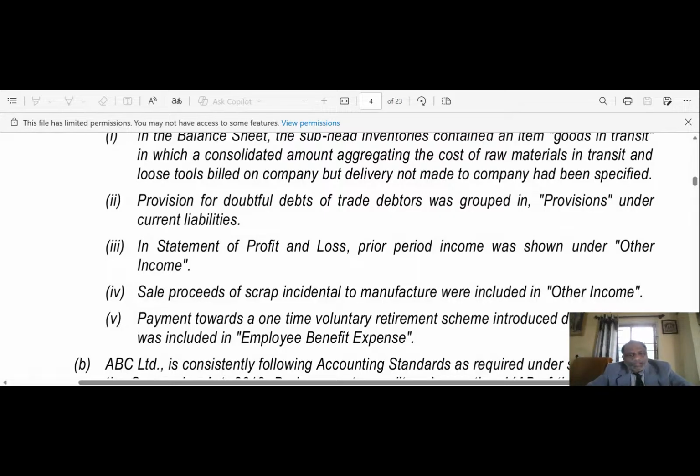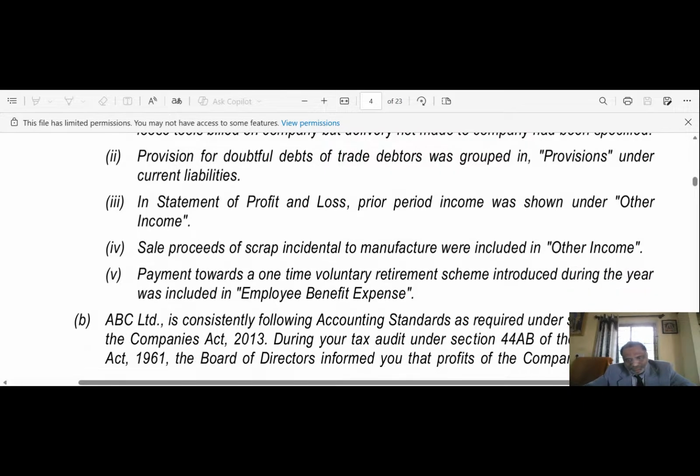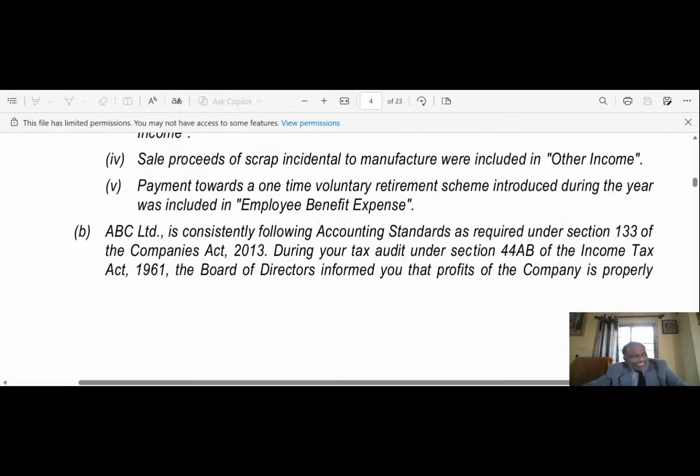Okay. Now, let's go to question number B. ABC Limited is consistently following accounting standards requirement under section 133 of the Companies Act 2013.